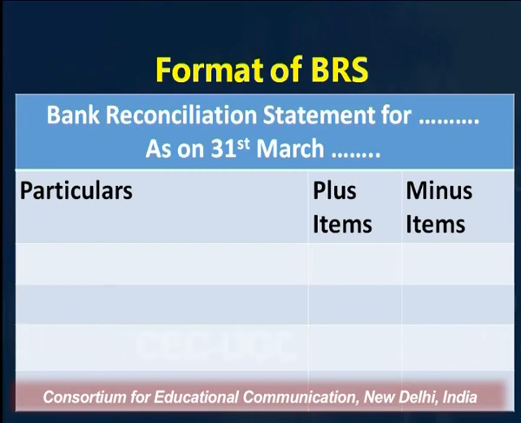The bank reconciliation statement has 3 columns. We begin with the title. So, we write bank reconciliation statement for XYZ Company Limited, ABC Limited, Messrs ABC. Whatever is given in the situation, we write the name of the company at the top. That is how we begin, followed by the date on which you are preparing the statement. It is always on a particular date, as on 31st March 2021, as on 31st March 2020, like that.